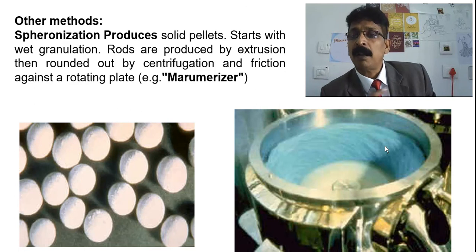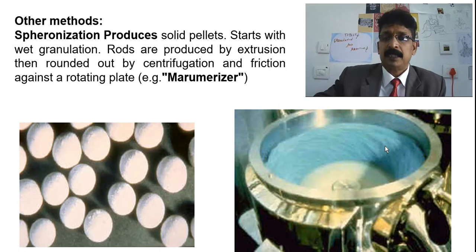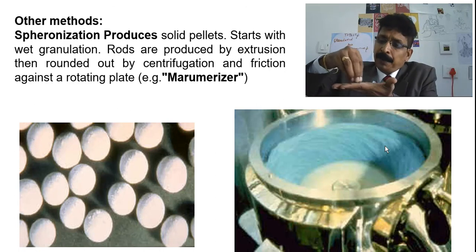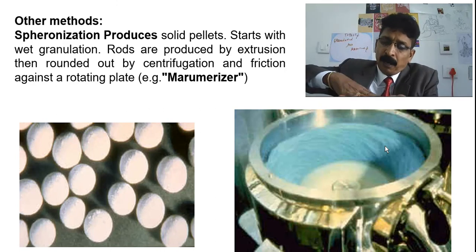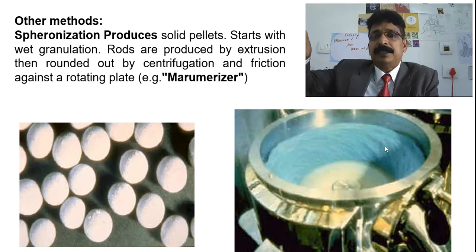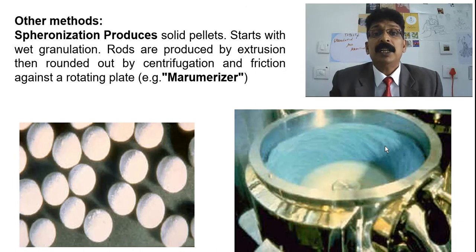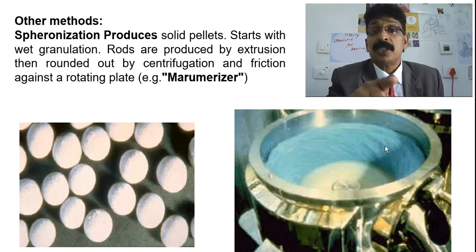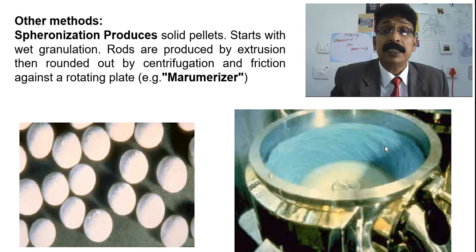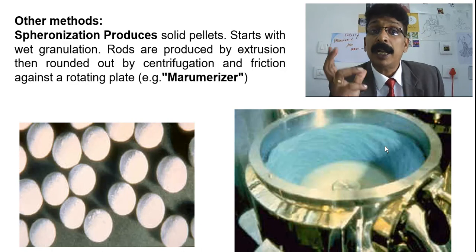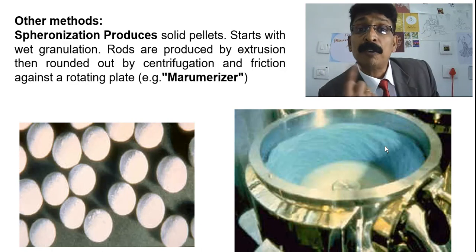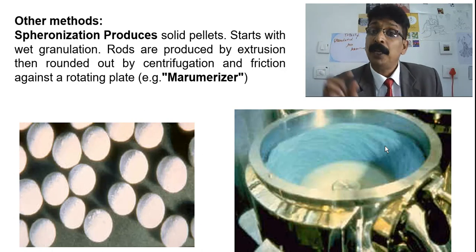plastic plate or a metal plate which has pyramids. If you see the plate, you have many pyramids in it. So when the plate is rotating and the thread-like thing falls on it, it will get cut into pieces and rotate into spheres. That is the main technique which they are using. That is what you have written here in one line: solid pellets start with wet granulation, rods are produced by extrusion and rounded by centrifugal motion, friction against a rotating plate, and you will get spheres.